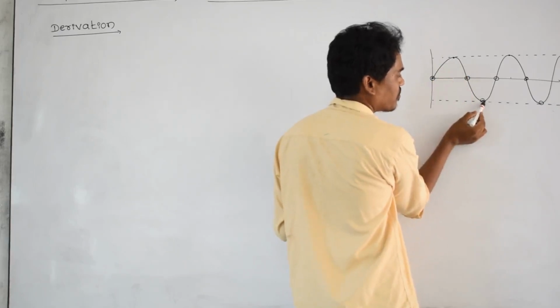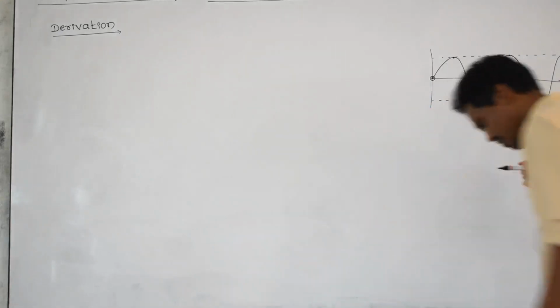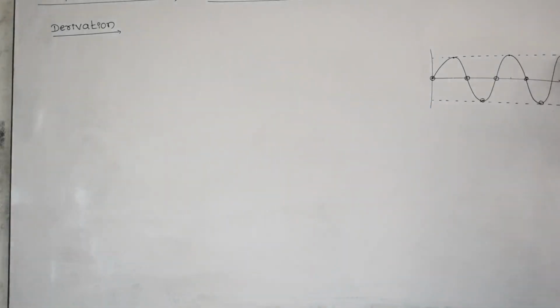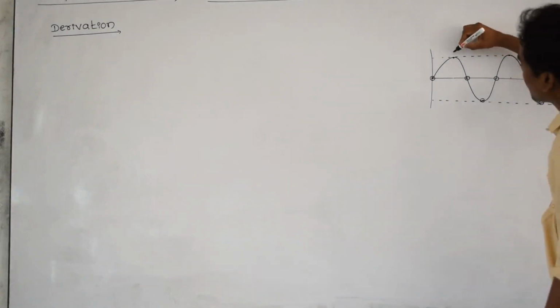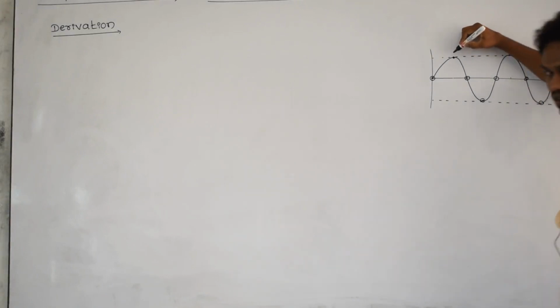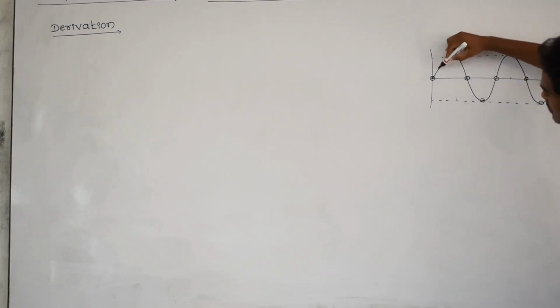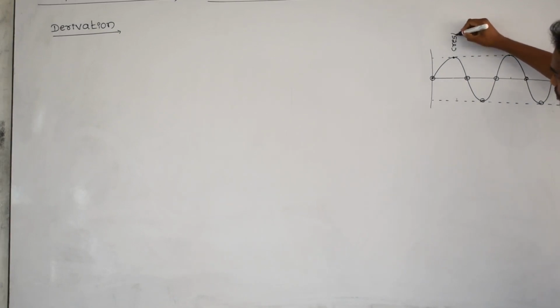This is a trough, this is a crest, and this one is a trough, and again this is a crest. Let us take here one point. I am considering this as a water particle. This water particle is vibrating like this continuously, and this portion of the wave we are going to call a crest.